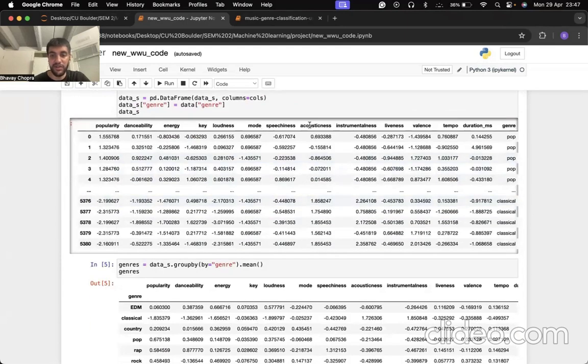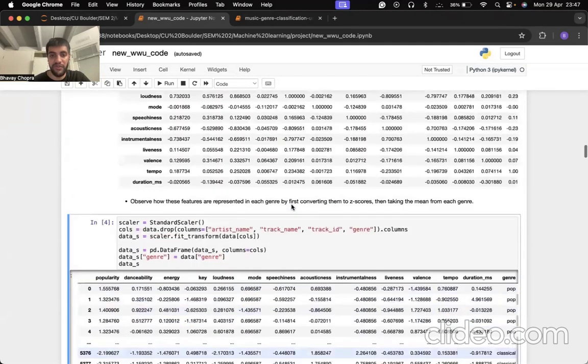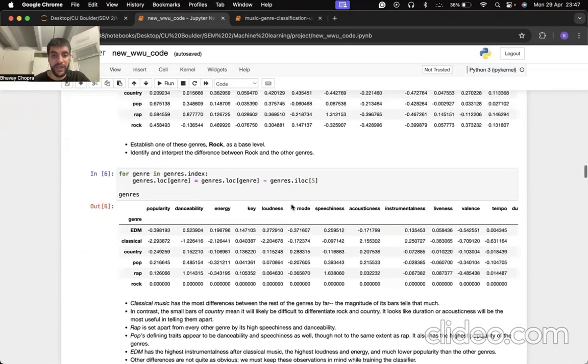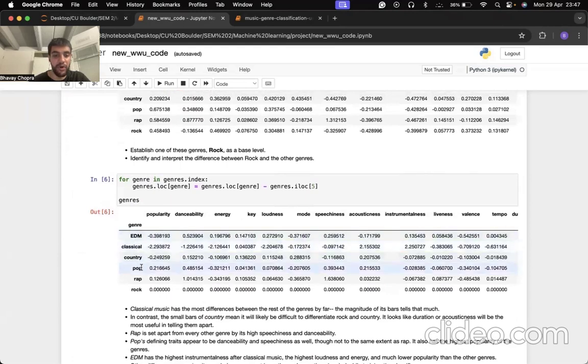As you can see, these are all the music features that were extracted, and there's a label over here, that's the genre. And for this particular task, we've used 6 genres only. And these genres are EDM, classical, country, pop, rap, and rock.